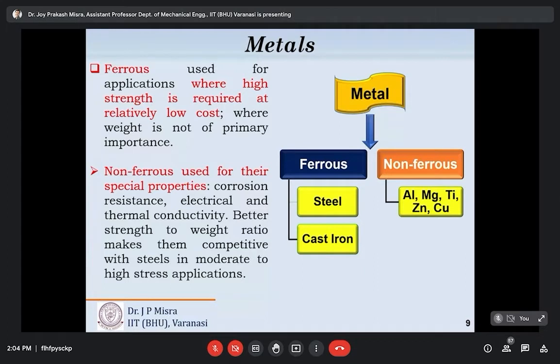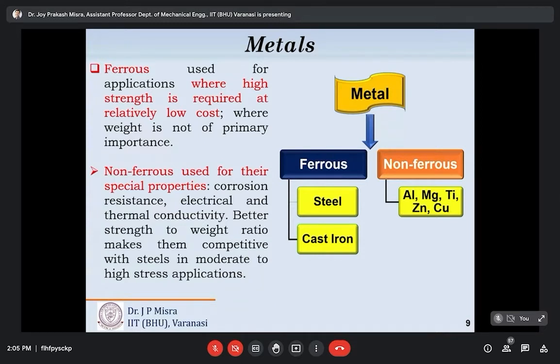So if we wrap up the food in aluminum foil, there is no problem or harmful reaction that can occur. That is the reason non-ferrous alloys are used for their unique properties like corrosion resistance, electrical and thermal conductivity, or good ductility.